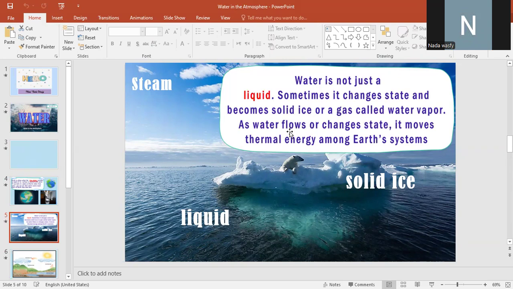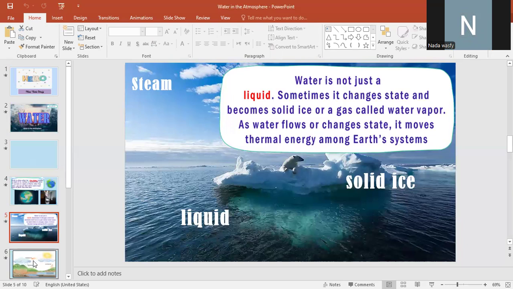As water flows or changes state, it moves thermal energy among Earth's systems. We need to know how the three states of water can change. The three states of water change by the thermal energy that comes from the sun. This means, in general, the temperature. So the factor that affects the three states of water, or in general any matter, is the temperature.